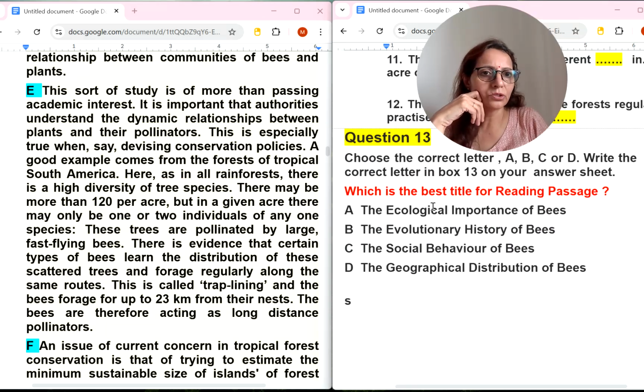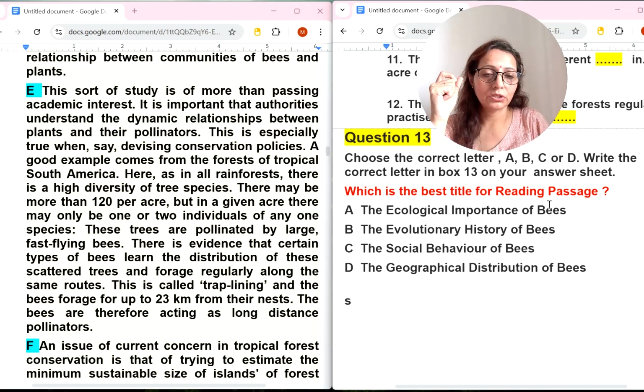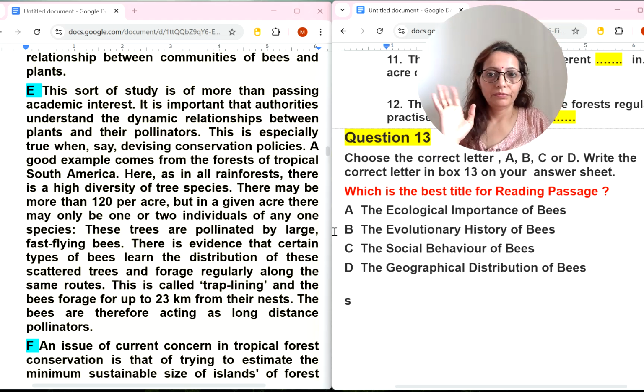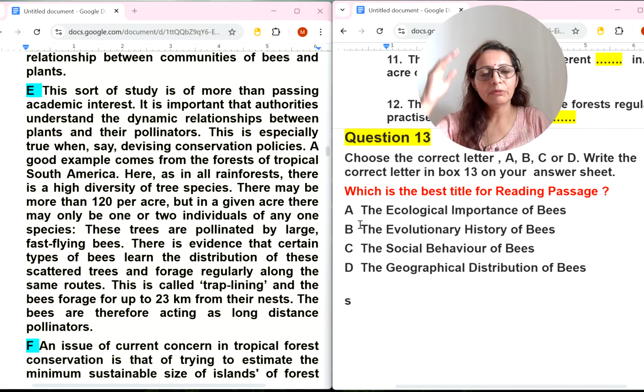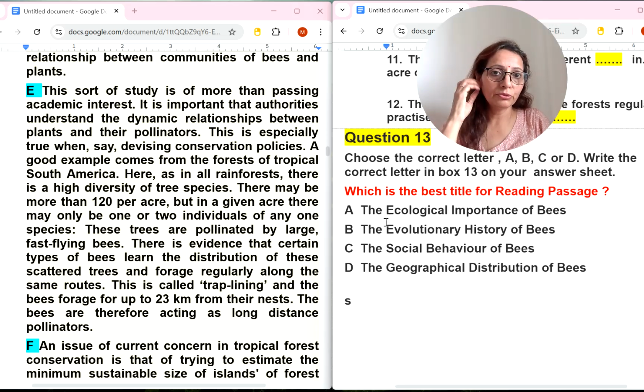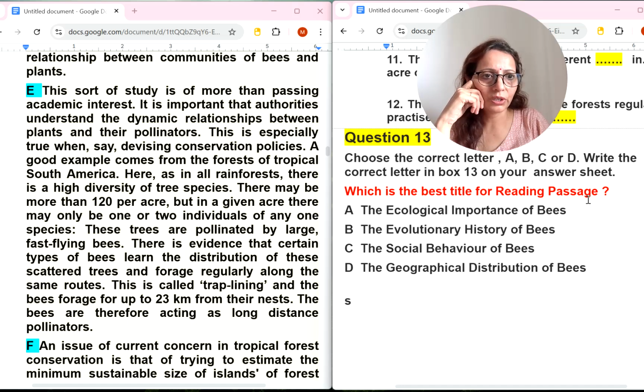So this last question, as you can understand, is a multiple choice question. Choose the correct letter A, B, C or D. Write the correct letter in box 13 on your answer sheet. What is the best title for the reading passage? Definitely here we will not read the full passage again. Whatever we have understood from the passage, we can guess it out. In fact, on the basis of our reading and understanding of this passage, we can guess. What is the best title for the reading passage?